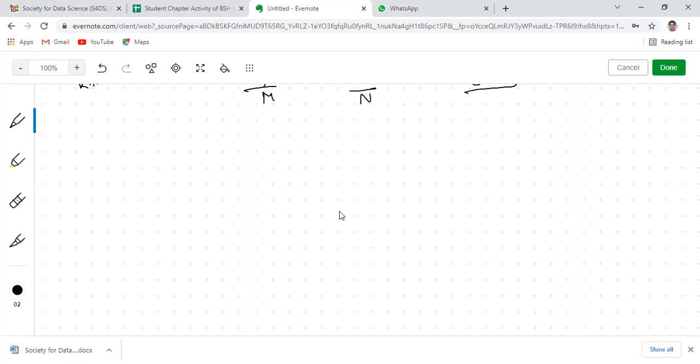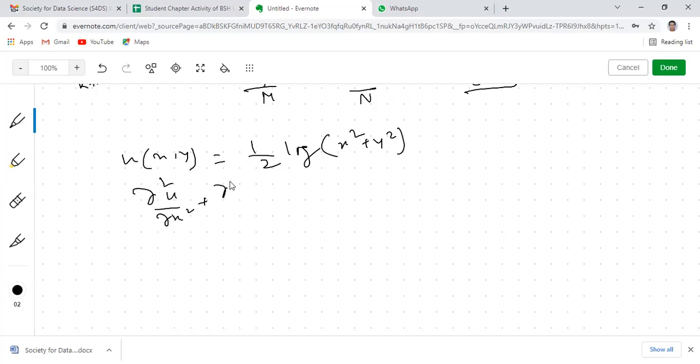Let's say u(x,y) is half log of x square plus y square. We need to find out the harmonic conjugate. To find out the harmonic conjugate, first we need to verify that U is a harmonic function. That means you can differentiate this partially with respect to x and y, and you can show that del 2u del x2 plus del 2u del y2 will be equal to 0.